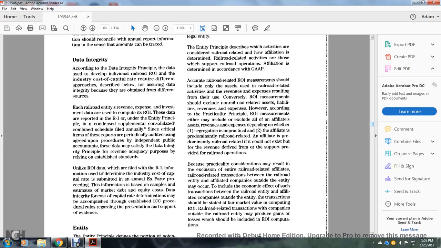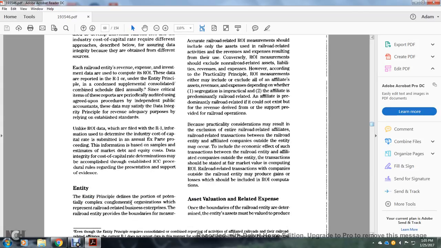Using the return on investment data, which are filed with information determined for the industry cost of capital rate, submitted with the annual ex parte proceeding, the information is based on sample estimates with market data. The equity cost of capital data integrity is established through the established Interstate Commerce Commission procedural rules regarding the presentation and support of evidence.